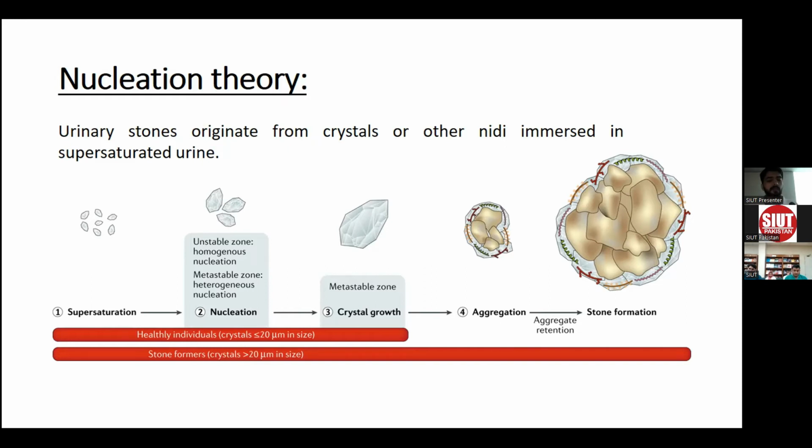Initially, a nucleus is formed, but if it is small, below a specific threshold size, it will dissolve or pass away. But when it grows to a specific size, it persists and causes the crystals in the solute to deposit over it, leading to further aggregation of crystals, enlargement of size, and formation of stone.